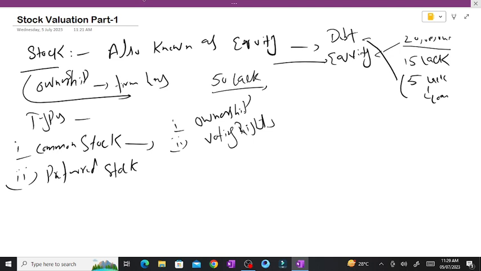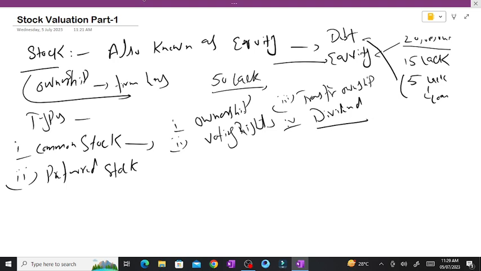Another one, they can transfer their ownership to anyone they want. Number four is entitlement to the dividend. Although they are owners of the firm, at the end they will also receive dividends. So these are some basic functions of common stockholders.